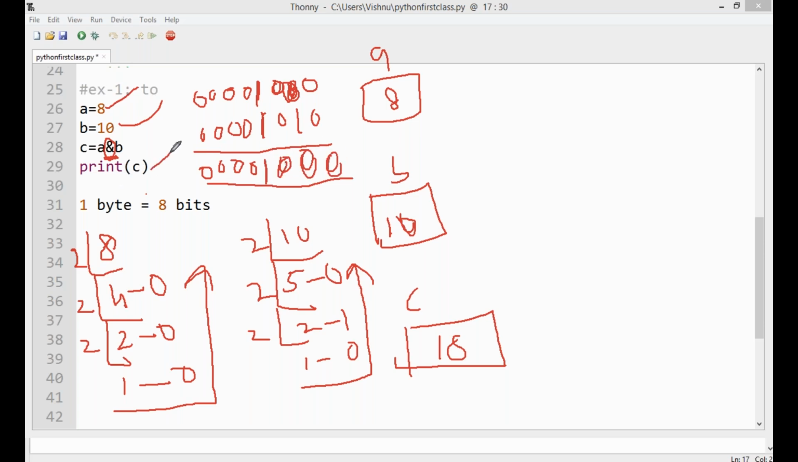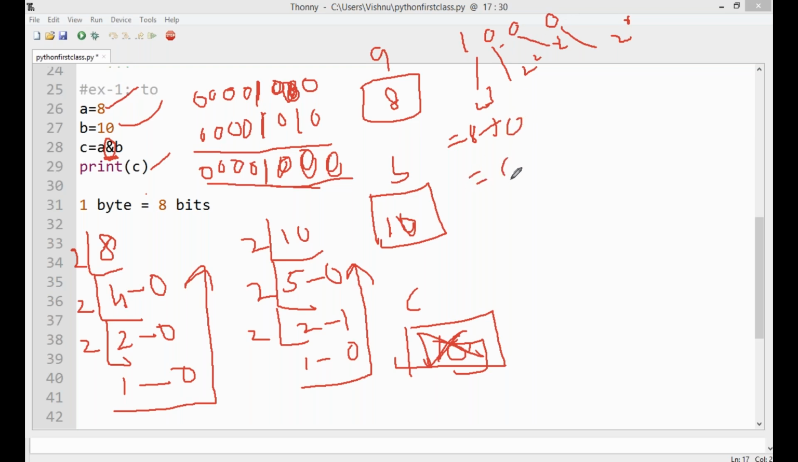So now print the value of C. What is the value of C? In the previous example, the addition, the value of C was 18, but here the value is 1 and 3 zeros. What is the value of 1 and 3 zeros, sir? That means 2 power of 0, 2 power of 1, 2 power of 2, and 2 power of 3. 2 power of 3 means 8, plus 0 0 0, all zeros, so 8 plus 0 is 8, and the value of C is 8.